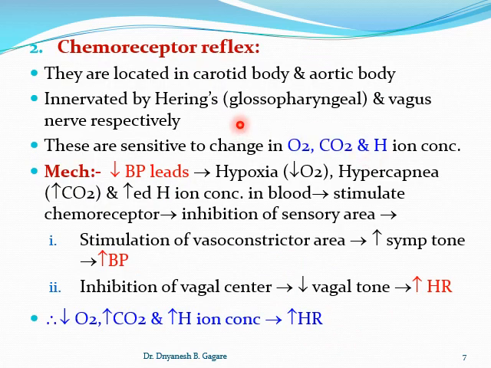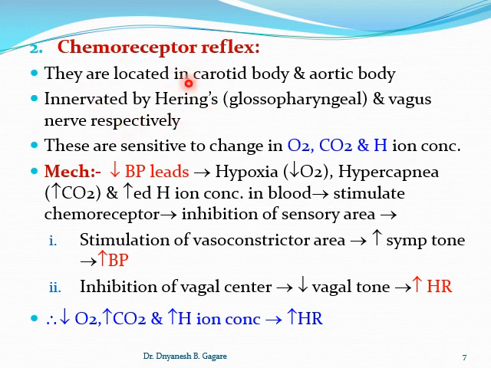Now coming to the next reflex, that is the chemoreceptor reflex. Here the chemoreceptors are located along with the baroreceptors, but these are located in bodies. The chemoreceptors are located in the carotid body and aortic body. There is a button-like protruded portion at the carotid sinus and the aortic arch, and there the chemoreceptors are located.